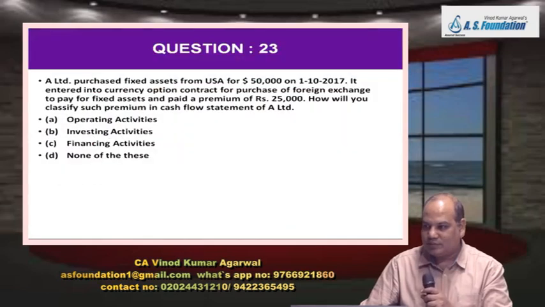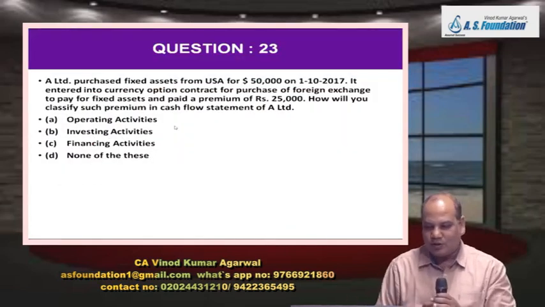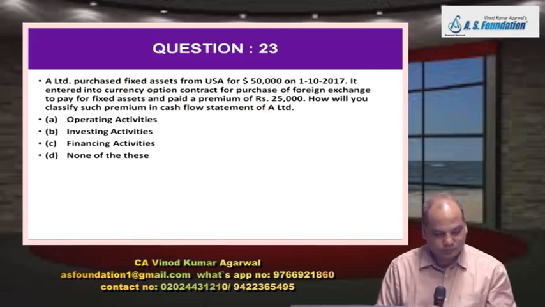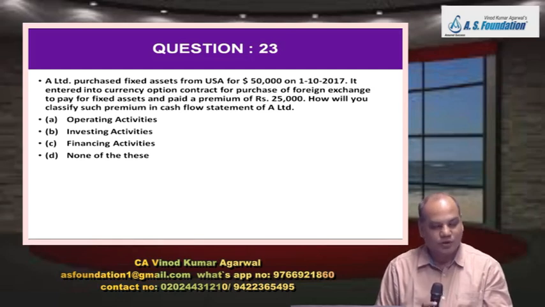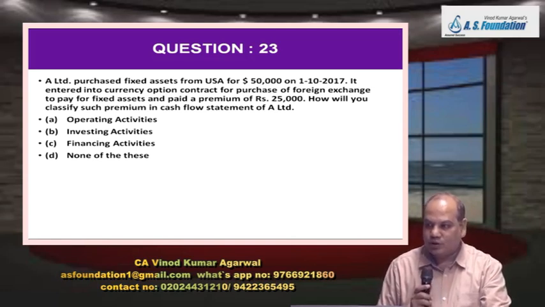Is it right? Okay, now on the screen, question number 23. A Limited purchased fixed asset from USA, or 22 in your book, for $50,000 on 1st October 2017.